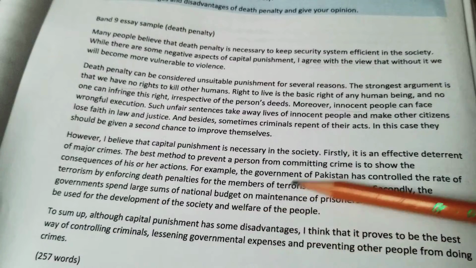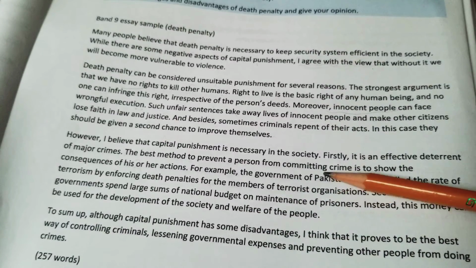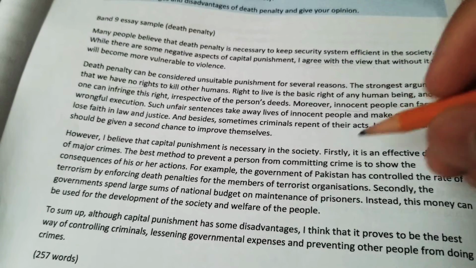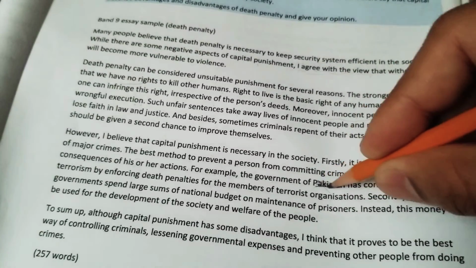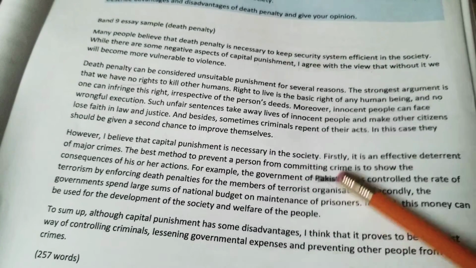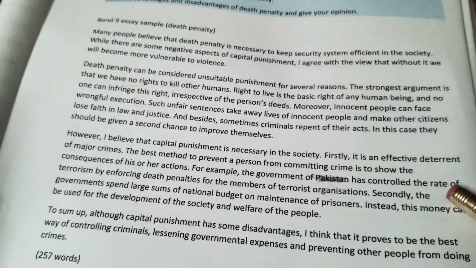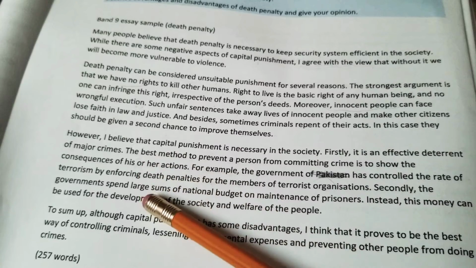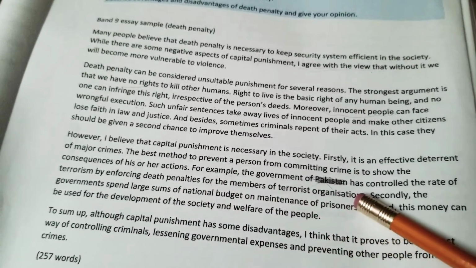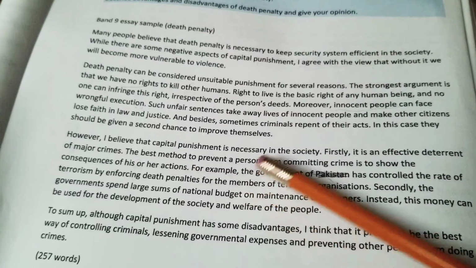For example, the government of, here you can write the name of your country. I don't want to call it Pakistan, but that's okay. So you can say the government of your country has controlled the rate of terrorism by enforcing death penalties for the members of terrorist organizations. So here I have given one example.